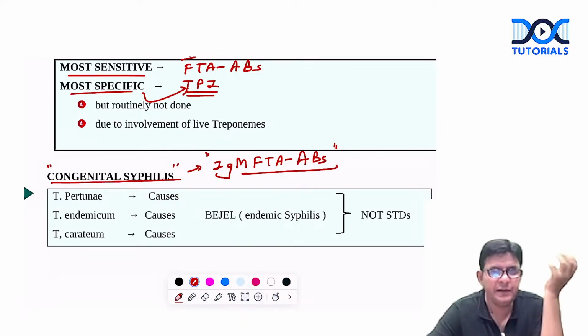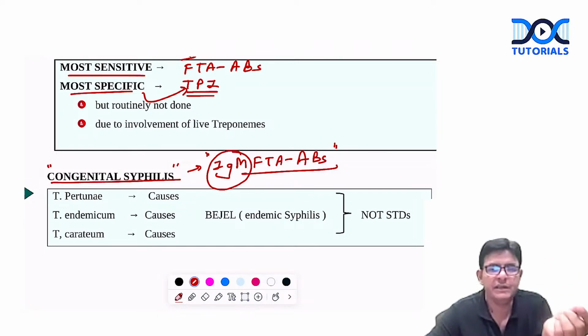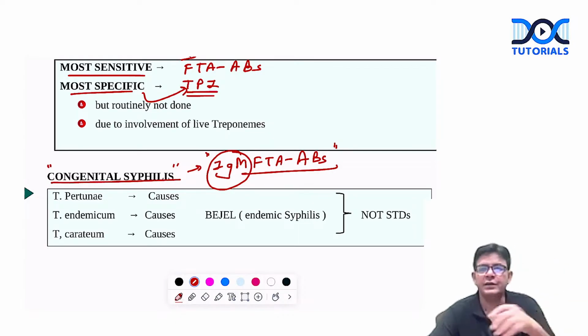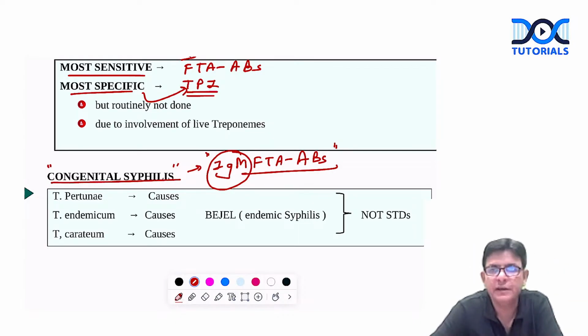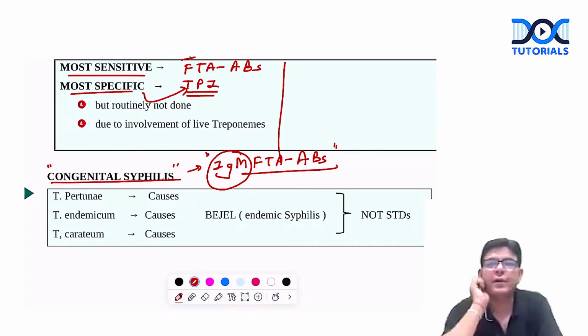Why IgM FTA-ABS? Because if the newborn has congenital syphilis, obviously which immunoglobulin will that baby produce? IgM. So IgM FTA-ABS you have to go for to find the correct diagnosis of congenital syphilis.